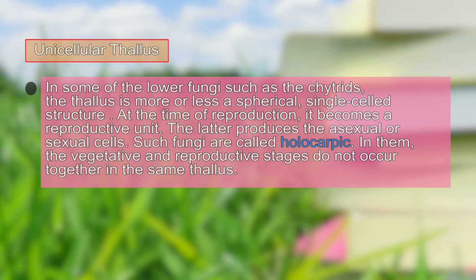Now this single cell thallus structure behaves like a reproductive unit at one time and at another time it behaves as a vegetative unit. The type of fungi which shows this type of thallus organization are known as holocarpic. Here the whole cell is behaving like a thallus. At the same time, in some fungi the single cell does not behave as both the reproductive unit and the vegetative unit. That means they have separate periods in their life cycle.